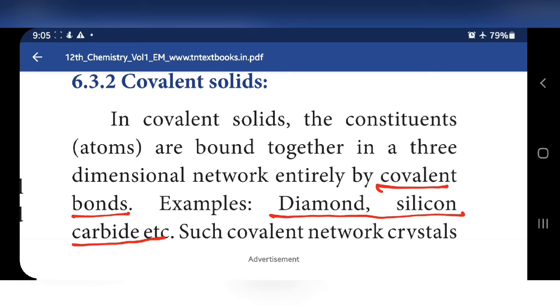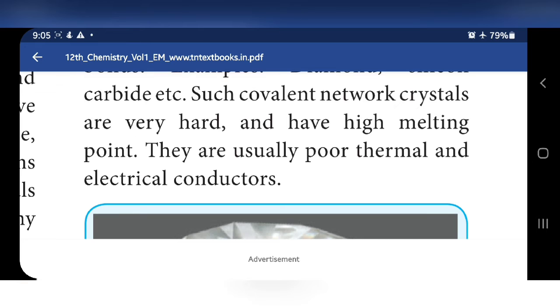Such covalent crystals are very hard and have high melting point. They are very hard because of the covalent bond. It is connected by covalent bonds, and a covalent bond is a strong bond. Only because of the strong bond it exists as very hard. Very hard means it has a high melting point. If a strong bond is present, to break that bond we have to give more energy, so it has a high melting point.